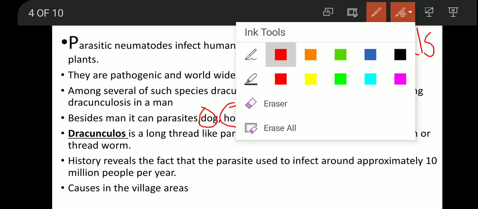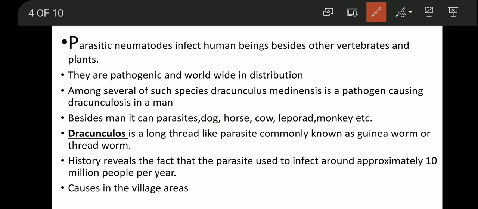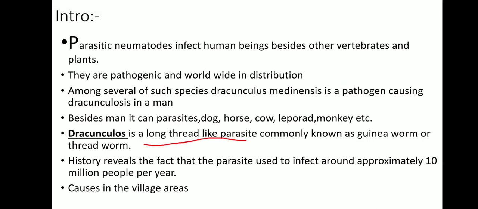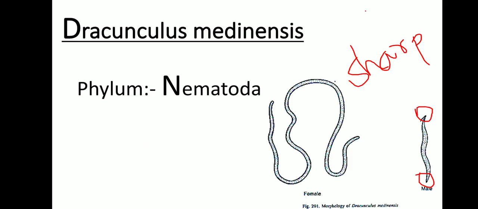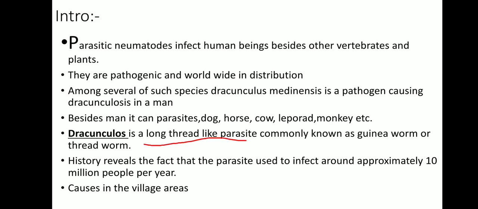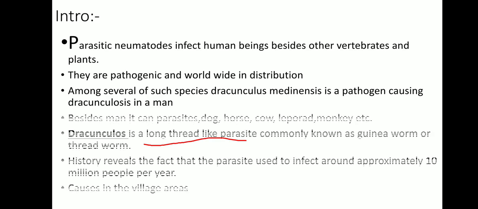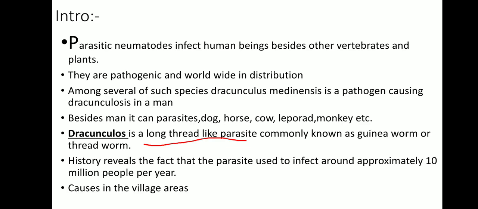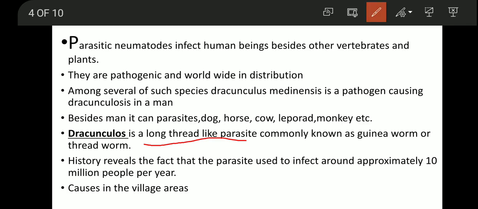Dracunculus is a long thread-like parasite. As we have seen, it is a long thread-like parasite, is it not? So it is commonly called guinea worm or thread worm.